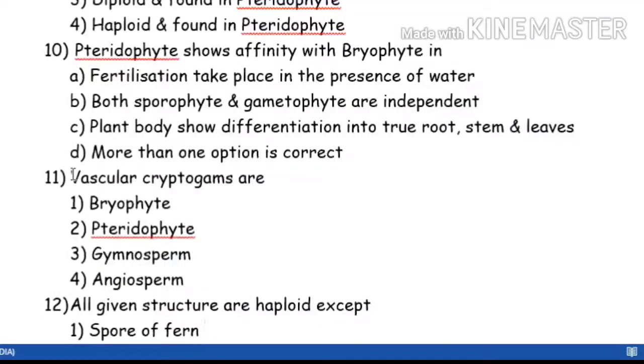Now, vascular cryptogam. Our topic is cryptogam, and in cryptogam, I told you we include algae, bryophyte, and pteridophytes. Now, which is your vascular cryptogam? Because previously I told you non-vascular was your bryophyte. So I'm trying to give you the clue to who is a vascular cryptogam. Think over it and start solving.